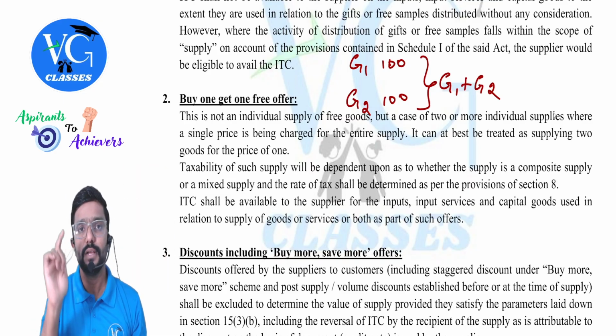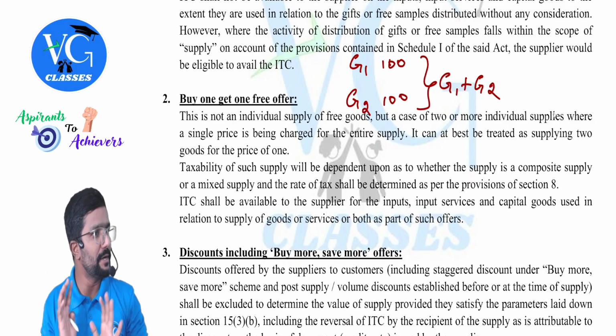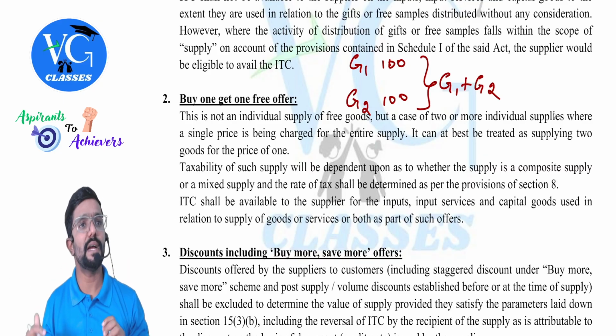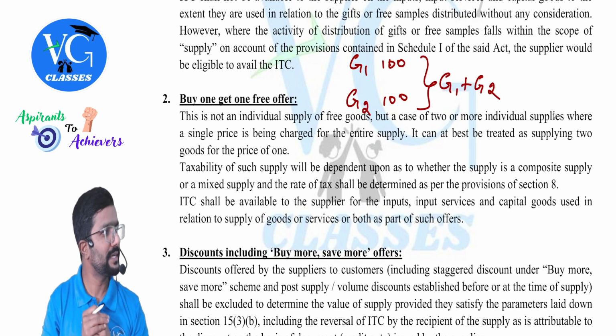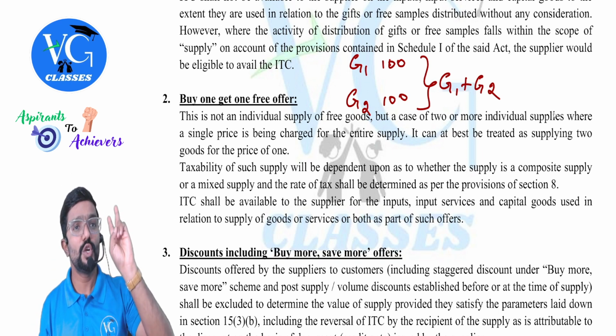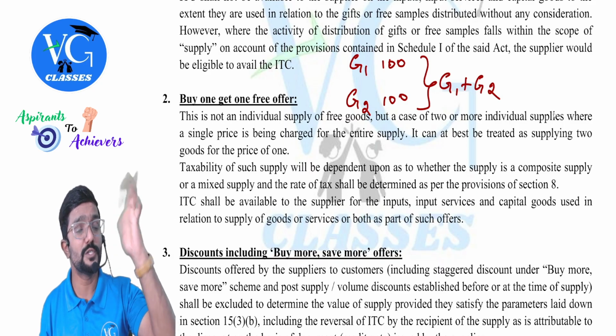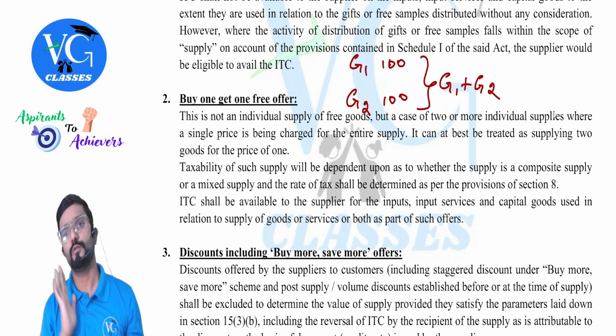I repeat. Guys, I purchased G1 and G2. For both, I have paid input tax of 100 rupees each. When I am selling, I told, if you buy one product, the other product is free. That means you will pay for only one product. But in industry, we call it two goods supplied for the price of one goods.